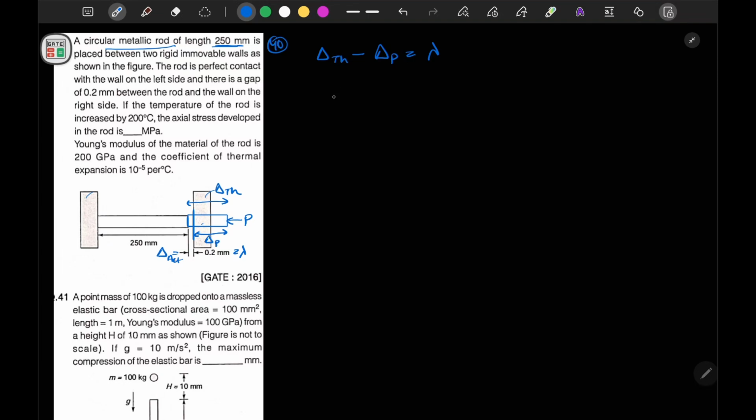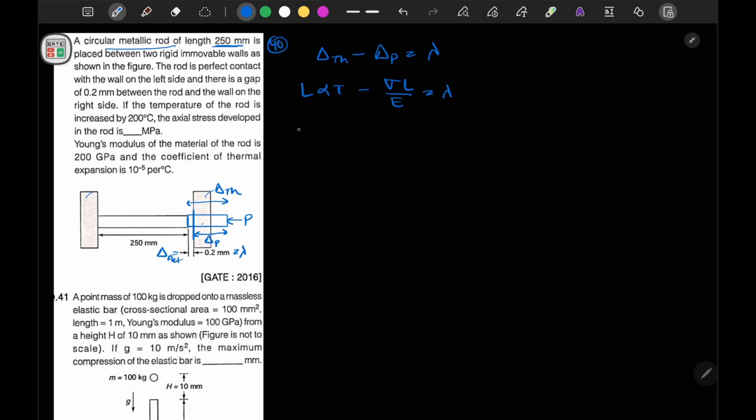Okay, so delta TH will be L alpha delta T, L is length, into alpha, into T, minus delta P, which will be PL by A, or here it is as axial stress developed, so we can directly use the term sigma, so we can write it as sigma L by E, is equal to lambda.